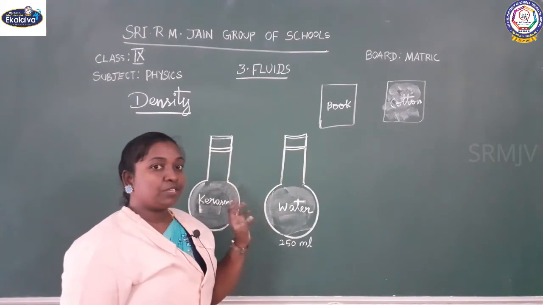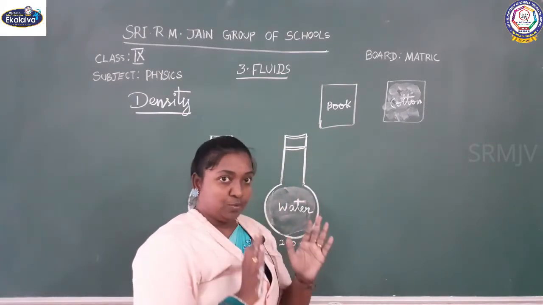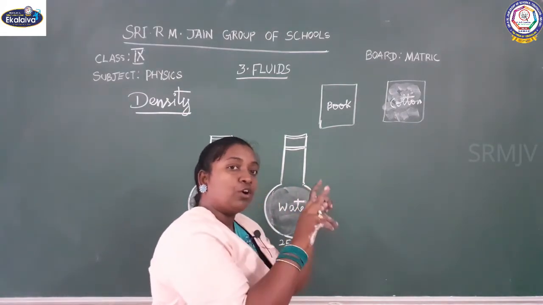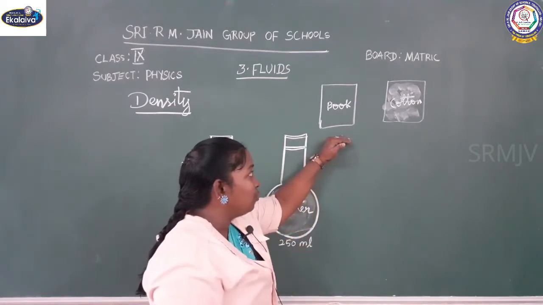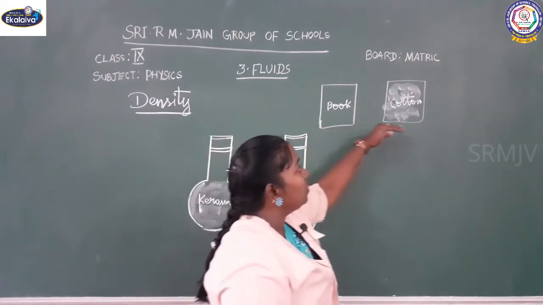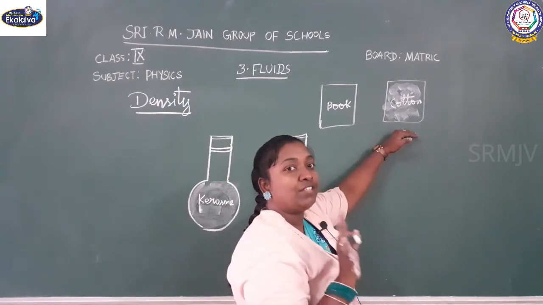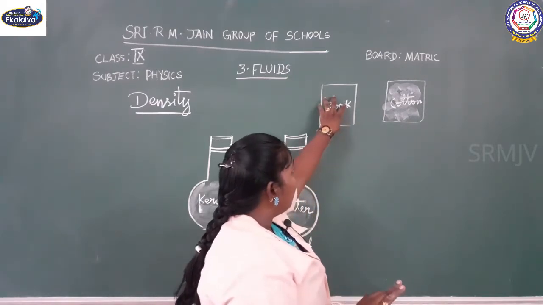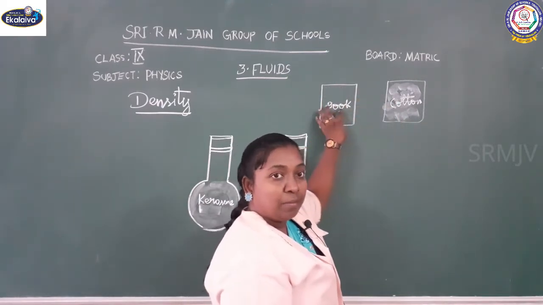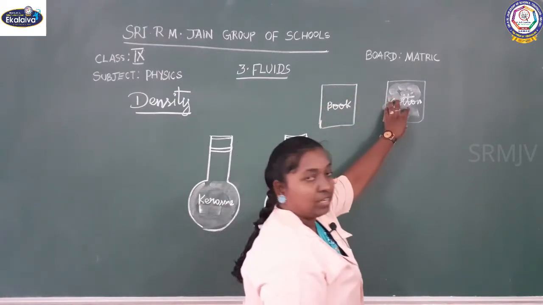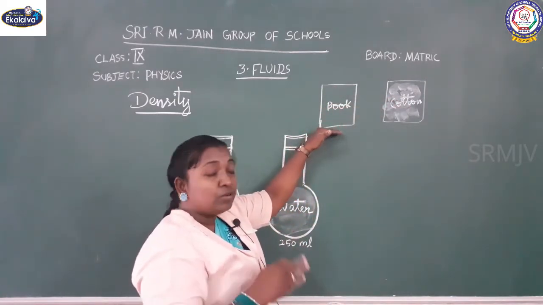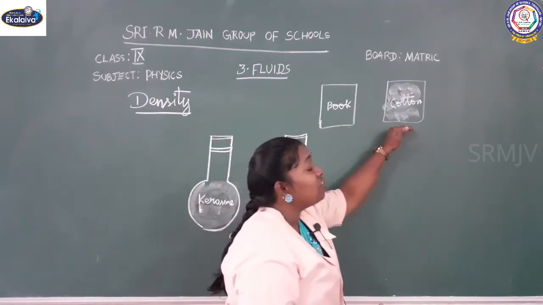Okay, to know density I am explaining now. Take a book. If you keep it somewhere, it will occupy a space, that is called a volume. To the same volume, in the other place, I am filling with cotton. Now when we compare the mass of this book and cotton, the mass of the book is higher than the mass of the cotton.